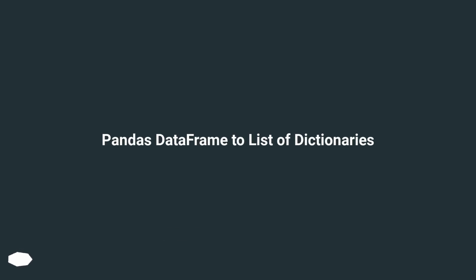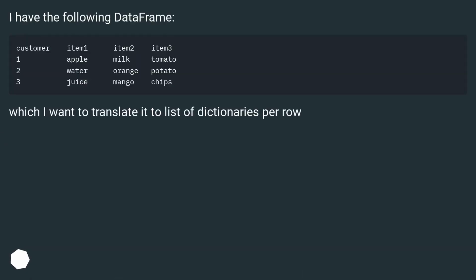Pandas DataFrame to list of dictionaries. I have the following data frame, which I want to translate to a list of dictionaries per row.